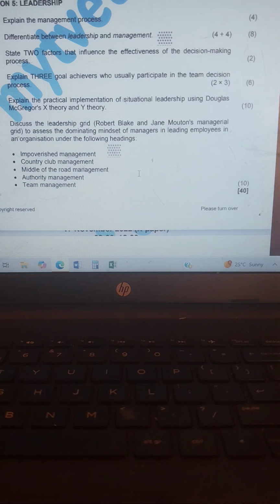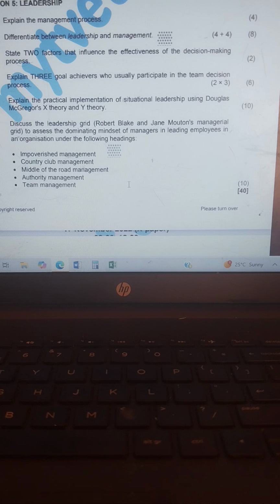Okay. Differentiate between leadership and management. Any 4. Number 1, management requires positional power. Number 2, management is concerned with effectiveness and efficiency. Number 3, management administers. Number 4, management asks how and when. While leadership: leaders innovate. Number 2, leaders ask what and why. Leaders focus on people. Leaders develop. Leaders inspire trust. That is the differentiation.